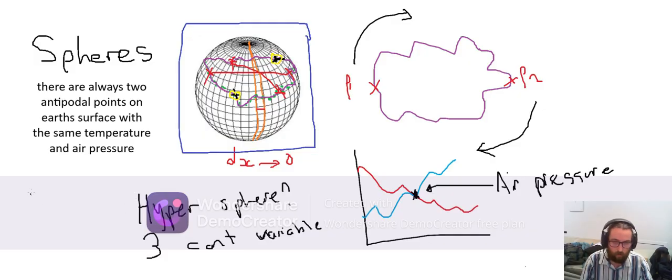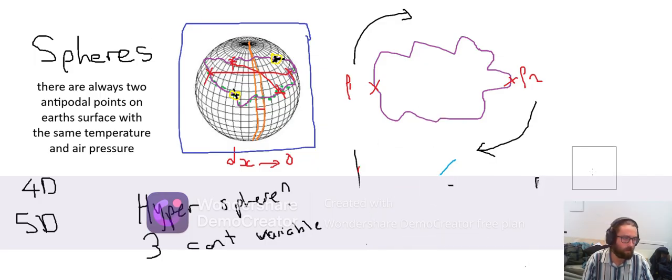But yeah, can I abstract it more? So on a 4D sphere, can I have 3 variables? On a 5D sphere, could I find 2 opposite points with 4 variables? And you can actually go in the other direction as well, and I'll show what I mean.